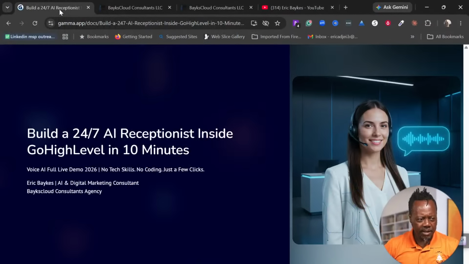So for today's topic, it's build a 24/7 AI receptionist inside GoHighLevel in 10 minutes. And we are going to talk about how we are going to do this in GoHighLevel. We are going to give the agent a name. We are going to configure it for your business. And then we are going to test it. If we have enough time, we are going to test it and see how it works. So without wasting any time, let me just share my screen and then we can get the ball rolling.